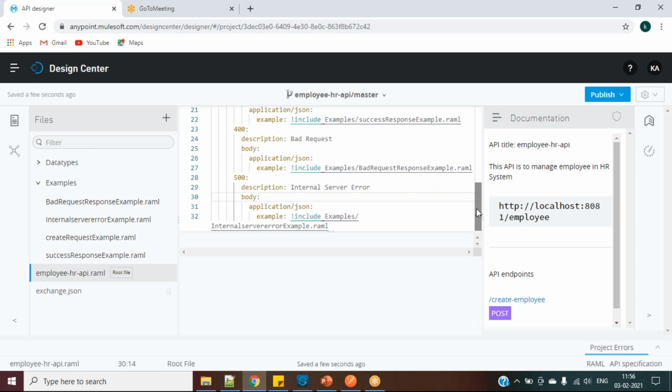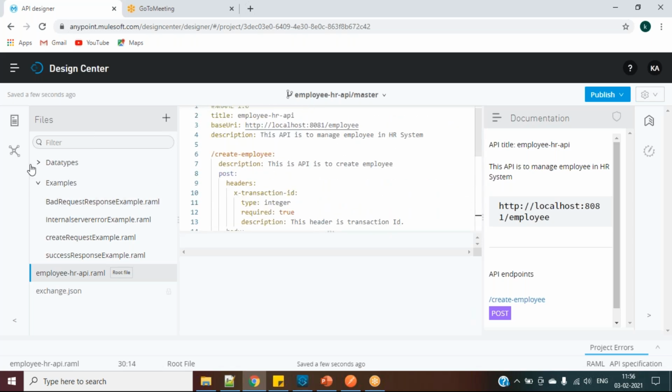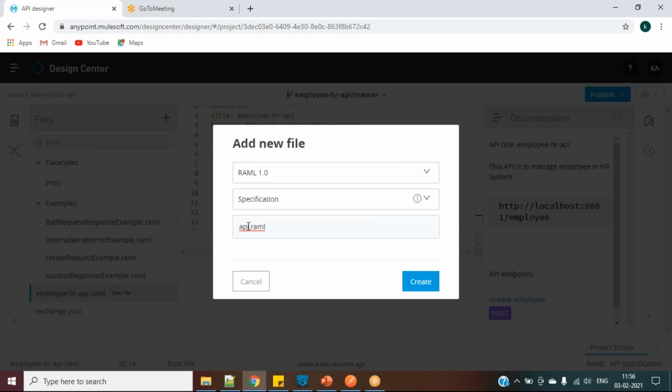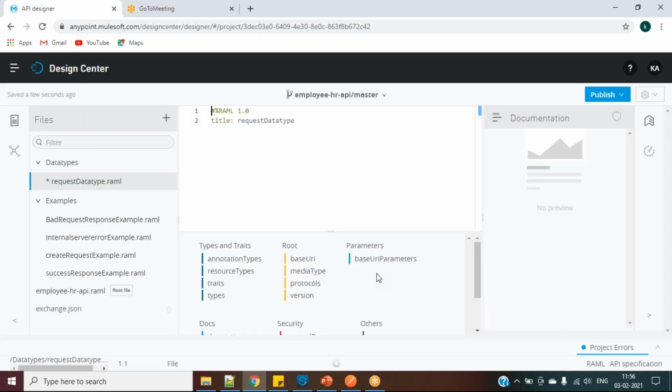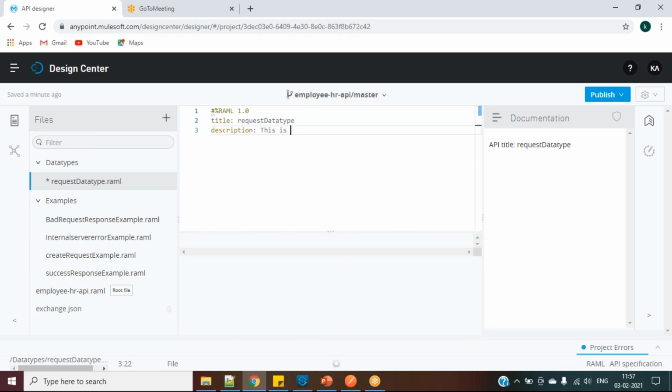And in the same way, we can also create the data type. So how to create the data type? Let's go here, create a new file and simply create. Suppose this is my request data type. Create. So here I have to give the types. You can give a description here if you want. Description: this is request data type. And I will say types.